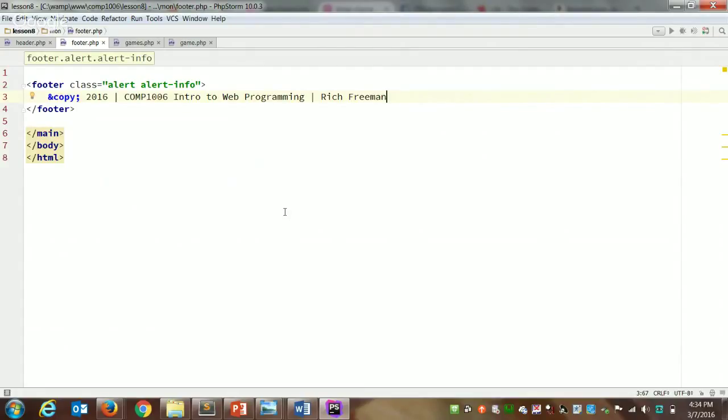So what do we need to do to get this footer to show up on our game and games pages at the bottom? Yes, so let's go into those two pages. At the bottom, you'll take out the ending body tag, and you'll require or include the footer instead.